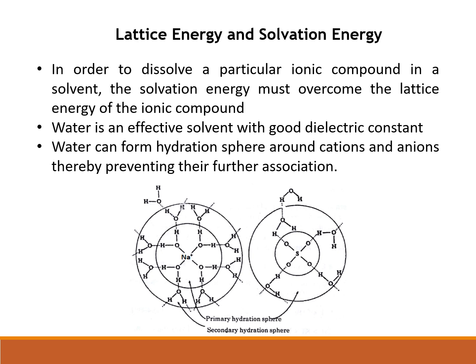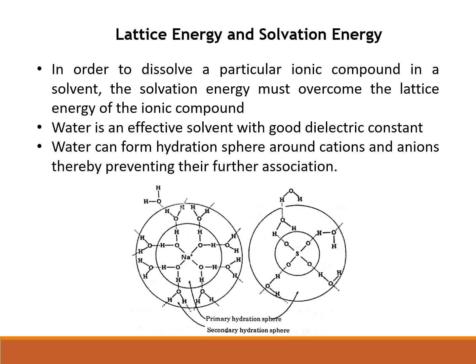Similarly, surrounding the anion also, there will be primary and secondary hydration spheres. This hydration sphere formation prevents the ions from binding up again and converting back into solid. So by forming the hydration spheres, water molecules can split the ions easily and can dissolve them easily.